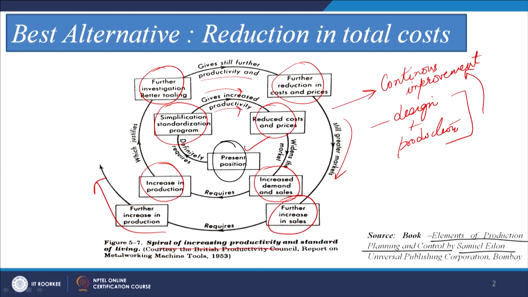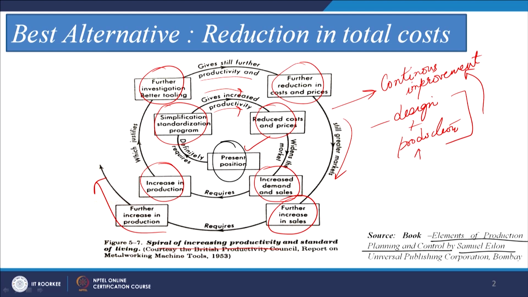So, what does this mean? The two things that we can summarize from here is that we have to focus on our design, and we have to focus on our production. So, within production we have to focus on our procedures, tools, equipment that we are following, and optimization of these parameters will help us to increase the sales and demand of our product. So, this is a spiral of increasing productivity which is further leading to the increase in the demand as well as the sales volume.